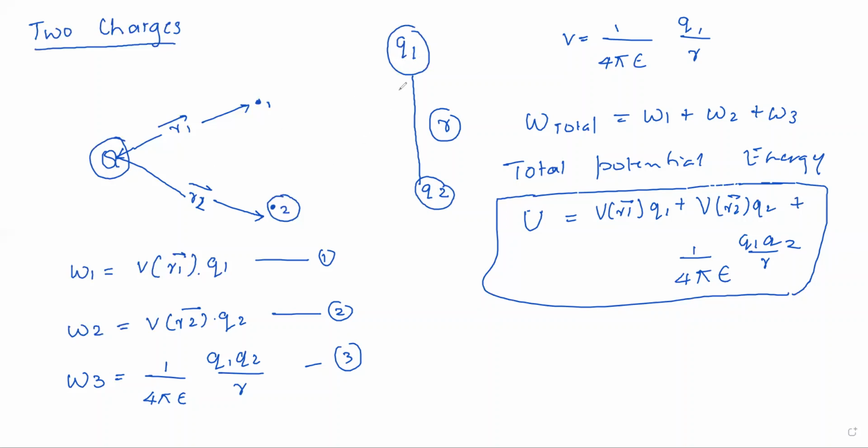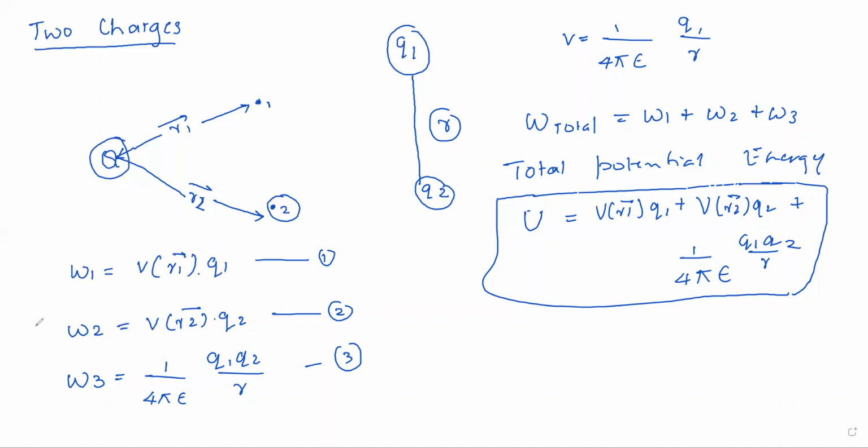So what we did, we considered a source charge Q, which produces the electric field. Now we consider two points, point 1 and point 2. Point 1 is at a distance of r1 from Q, and point 2 is at a distance of r2 from Q. We considered two test charges, that is q1 and q2. The first work done is to bring this q1 to point 1, the second work is bringing this q2 to point 2, and the third is moving the charge q2 against q1, which is at a distance r.